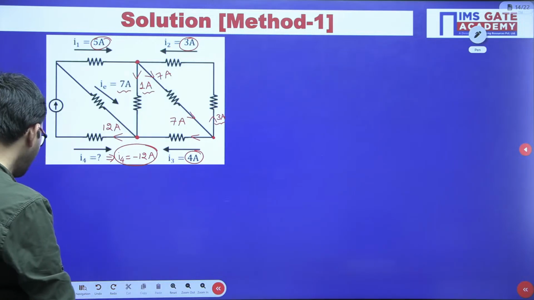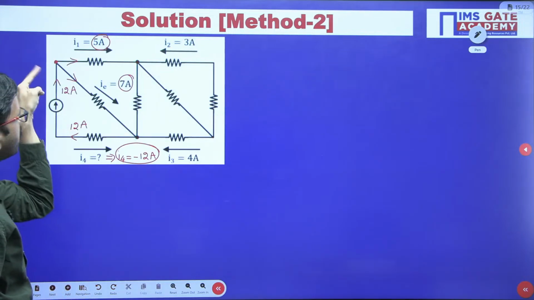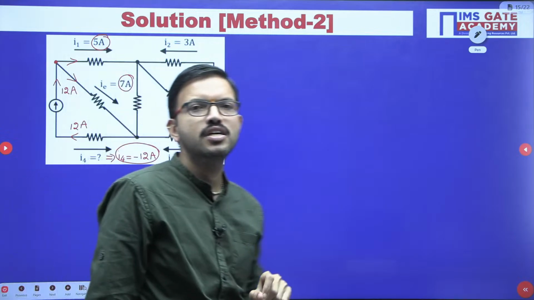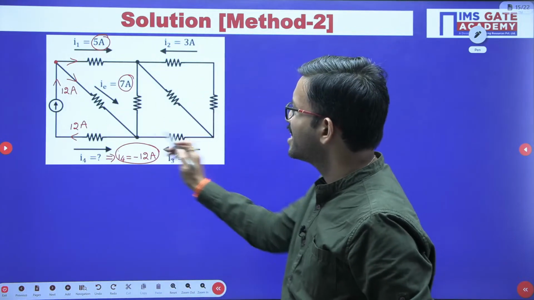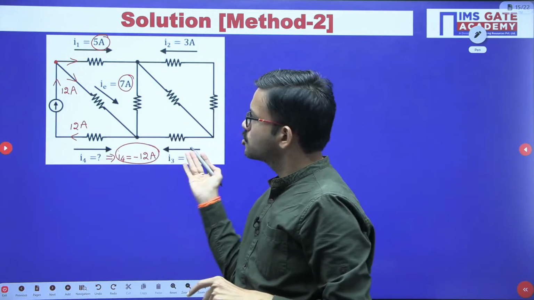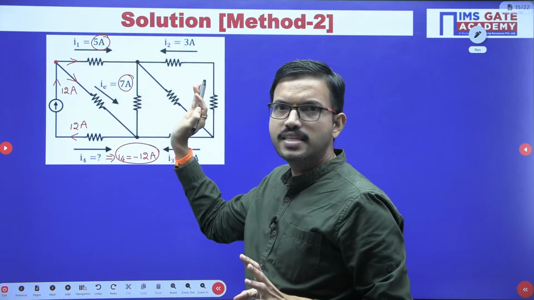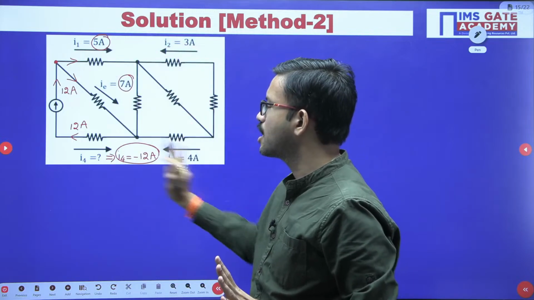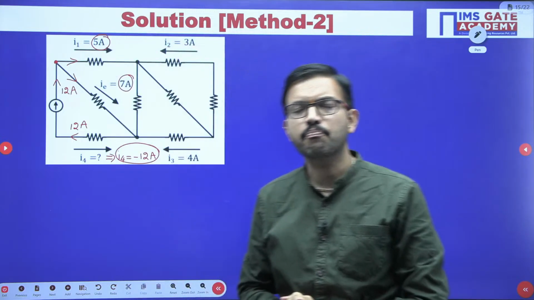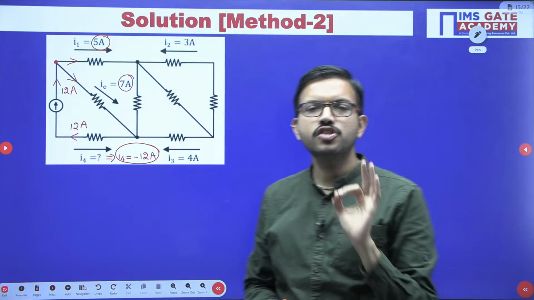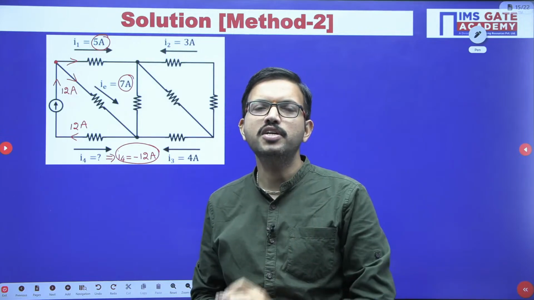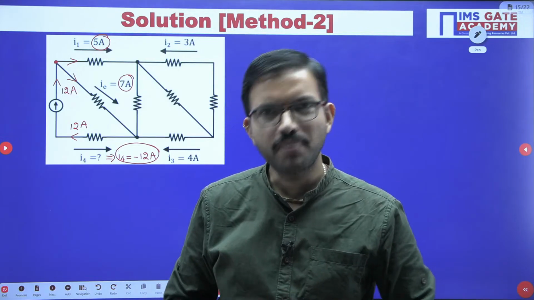But see the beauty of this question. If you are able to apply KCL at one particular node, with the help of that you get the answer directly. So in any method you can solve. From any particular node, you can start analyzing, and the final answer will remain the same. But whichever method lets you get the answer quickly, obviously that is the best method.